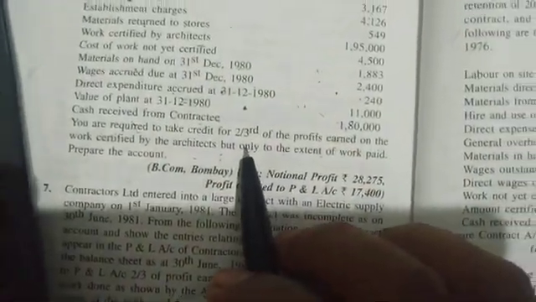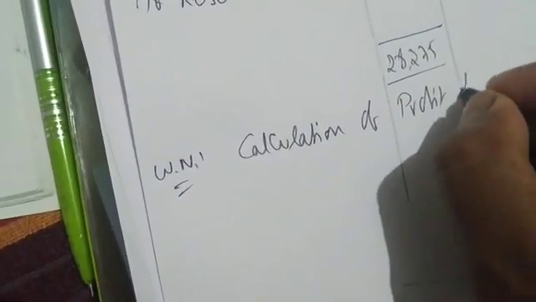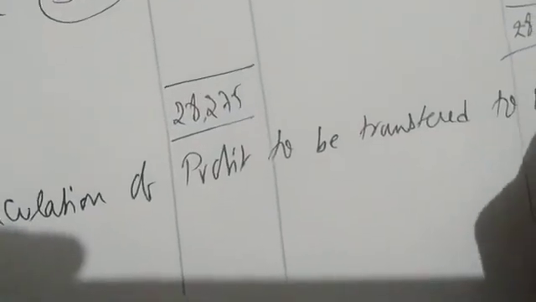In the problem itself he is saying how much percentage you take. 2/3 you take. Okay. So let me write here. Workings I am doing here itself. Working note number 1: calculation of profit to be transferred to profit and loss account.